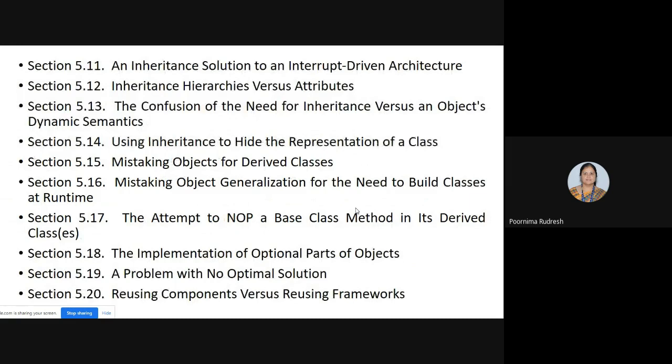An inheritance solution to an interrupt driven architecture, inheritance hierarchies versus attributes, the confusion of the need for inheritance versus object dynamic semantics, using inheritance to hide the representation of a class, mistaking objects for derived classes, mistaking object generalization for the need to build classes at runtime, then the attempt to knock out a base class method in its derived classes, the implementation of optional parts of objects, a problem with no optimal solution, reusing components versus reusing frameworks. So it's a very big chapter.